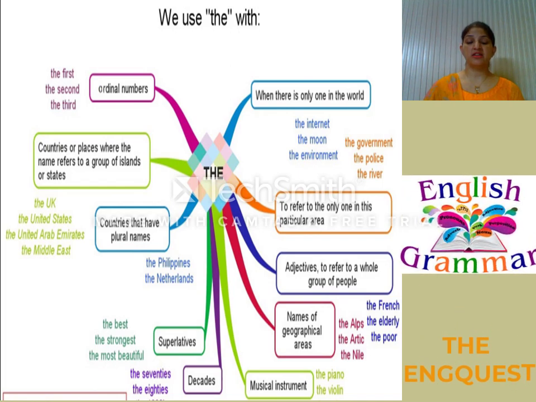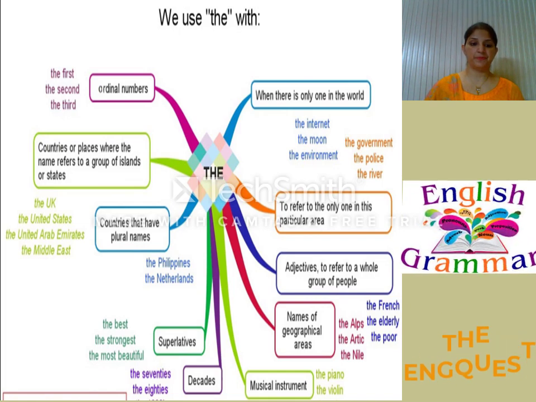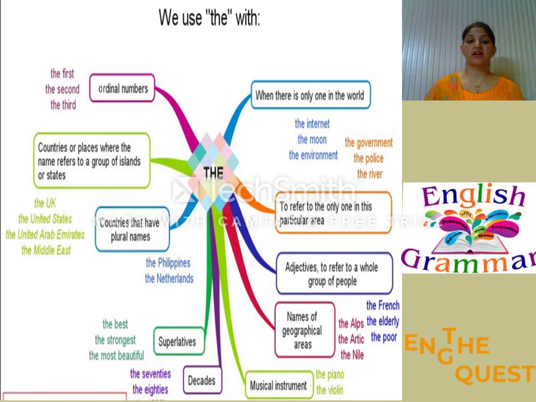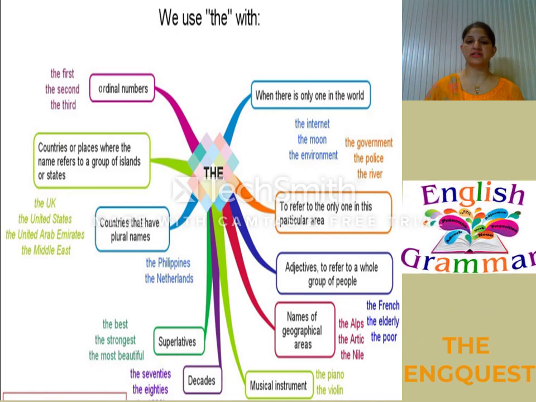For example, the Philippines, the Netherlands. So as you can see, there is an S behind them. It is a plural name, so we use the with them. In the next case, countries or places where the name refers to a group of islands or states. Remember, we use it with countries and places where there is a group of islands or states, not with a single country.